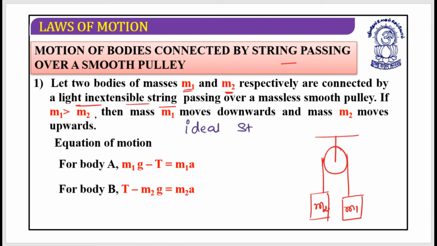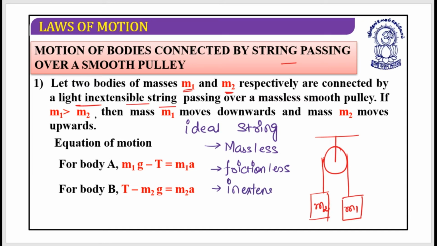When they say it's an ideal string, that means it should be massless, it should be frictionless, and it should be inextensible.